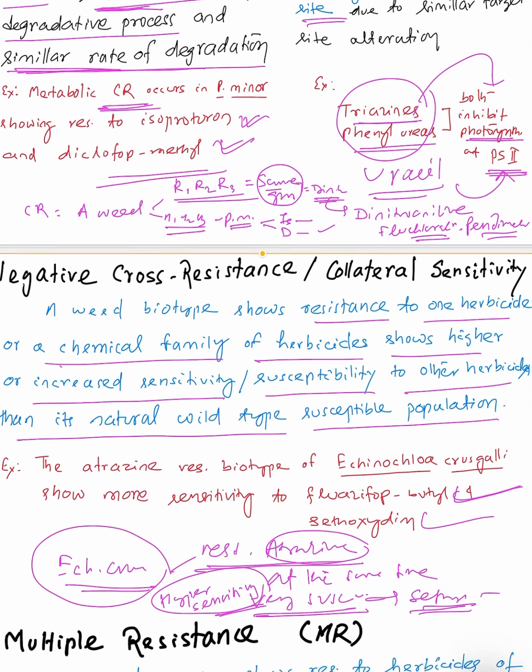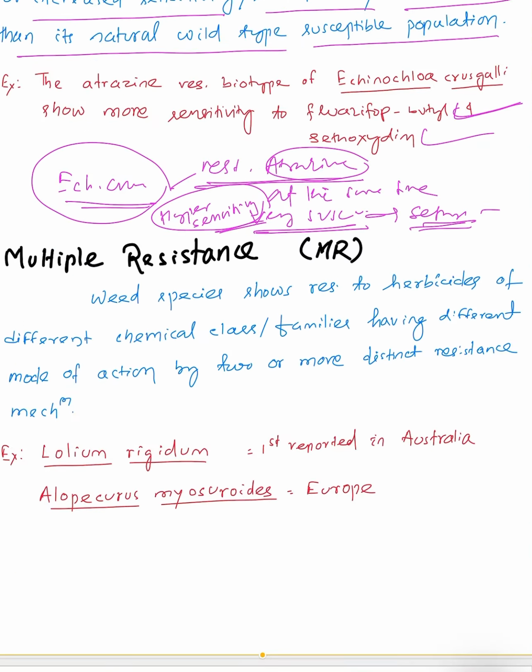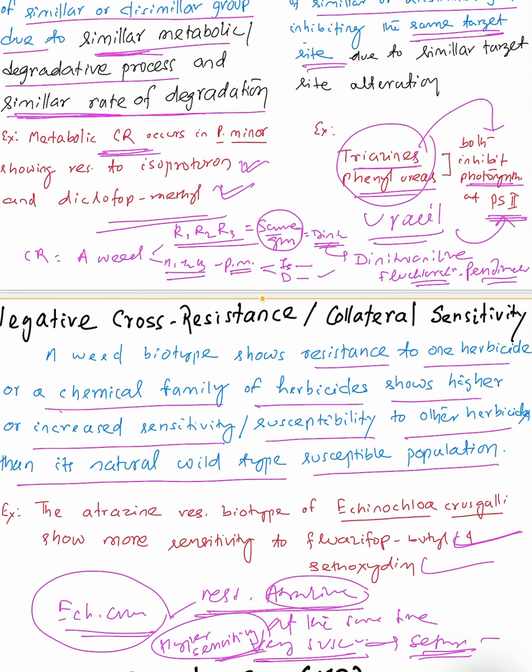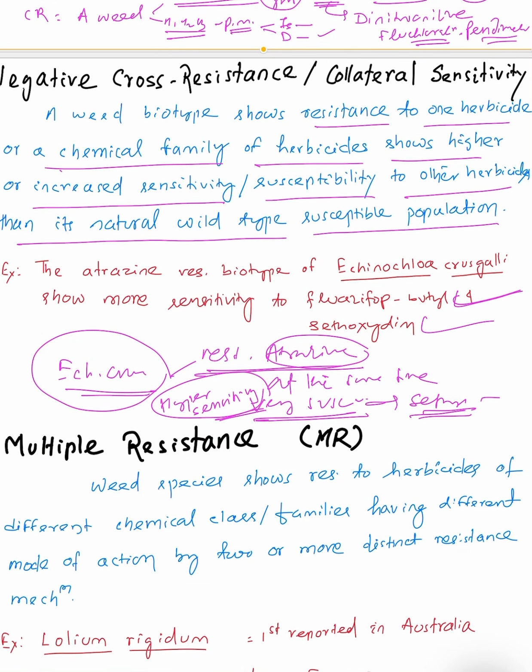So you can see the difference between cross resistance and negative cross resistance. Cross resistance means a weed species develops resistance against one herbicide and simultaneously also develops resistance against another herbicide. But here the weed species is resistant against one herbicide, while at the same time it is susceptible against the other herbicide.